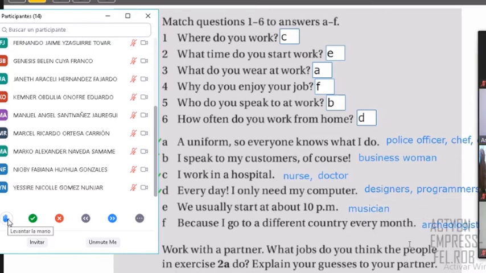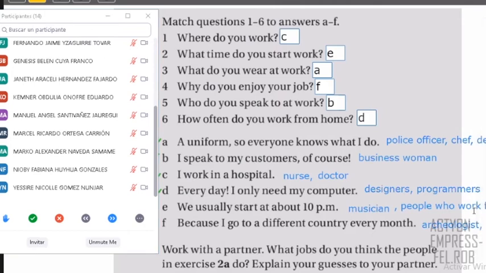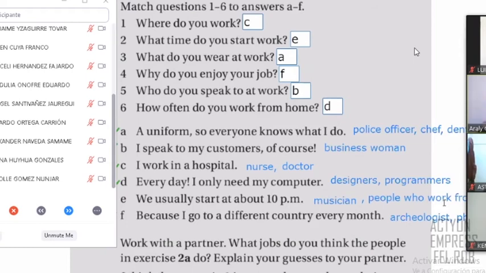Any other? Work from home. Well, yes, so it includes many people, right? So let's put it here. Let's put in general, people who work from home. Yes, because when you say this, as Camila mentioned, now a lot of people in this period, that's a special period, a lot of people work from home, different jobs. So maybe some of these jobs maybe start at this time, 10 p.m., right? That's possible. Okay, thank you so much.